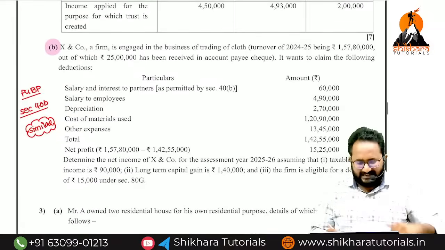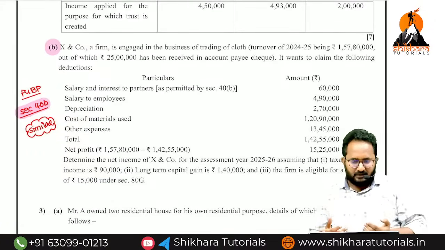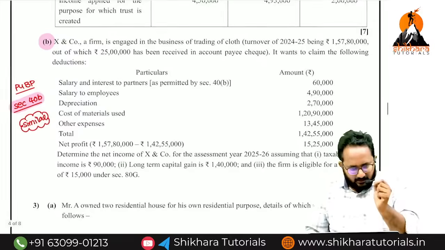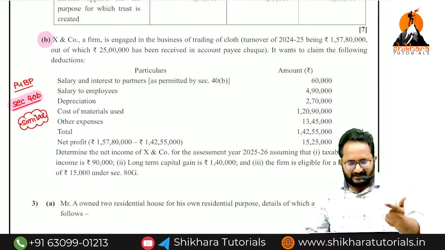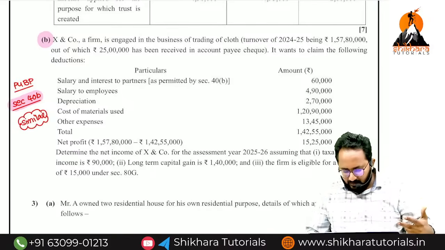This is a CA Inter PCBP question 40B. They copied. That means a similar question we have in our workbook. This is 40B provision, assessment of partnership firm. That is nothing but if any partnership firm is paying interest or remuneration to the partners, the limitation of deduction.